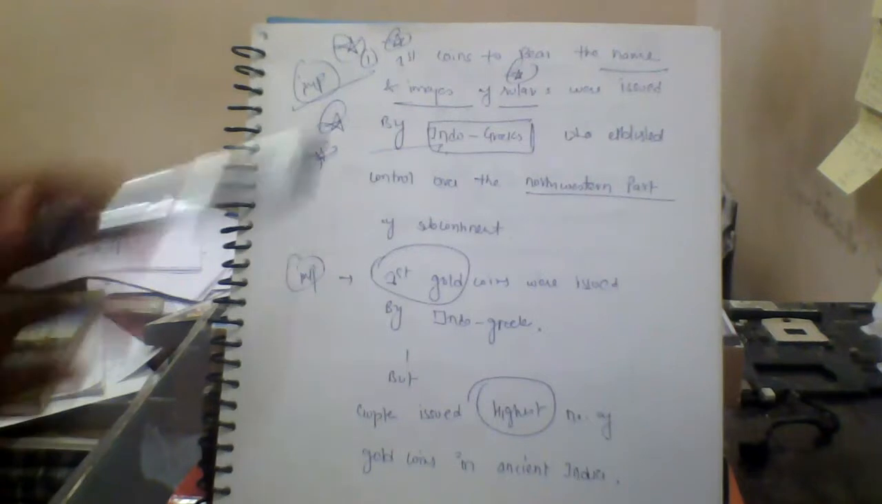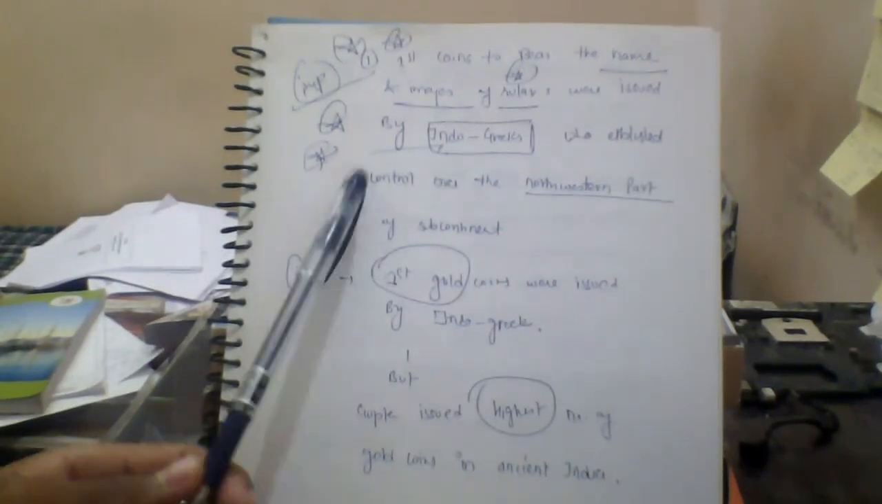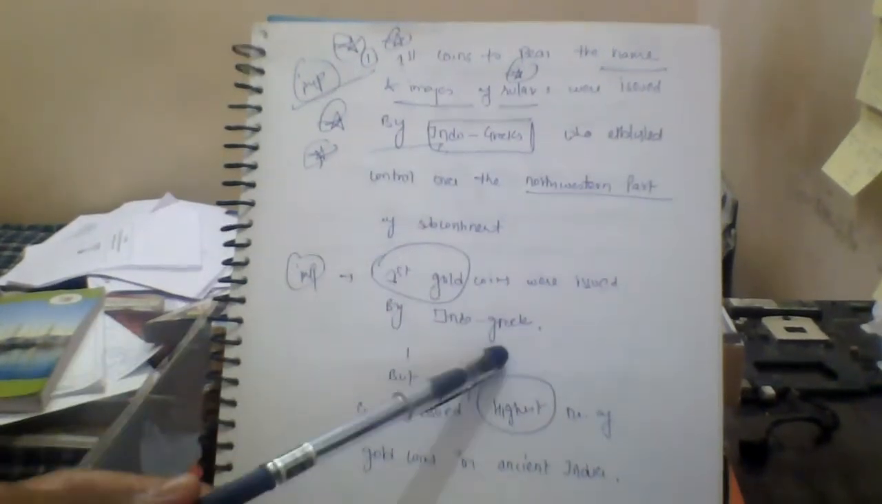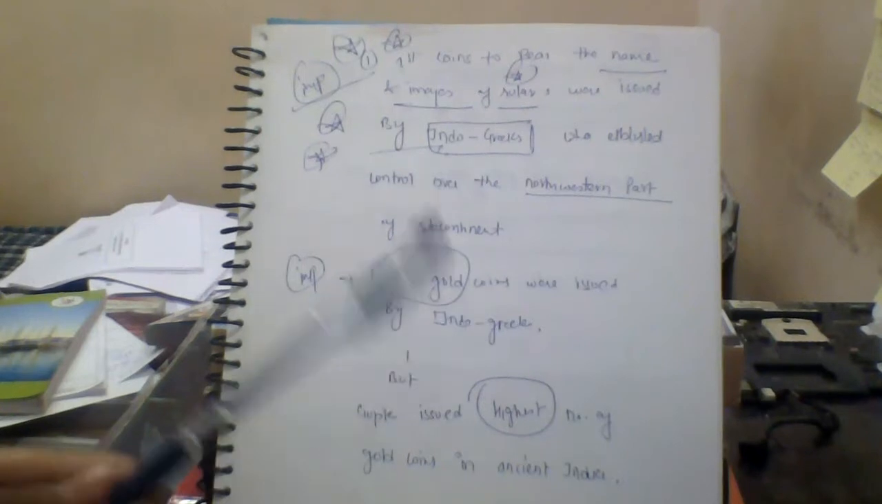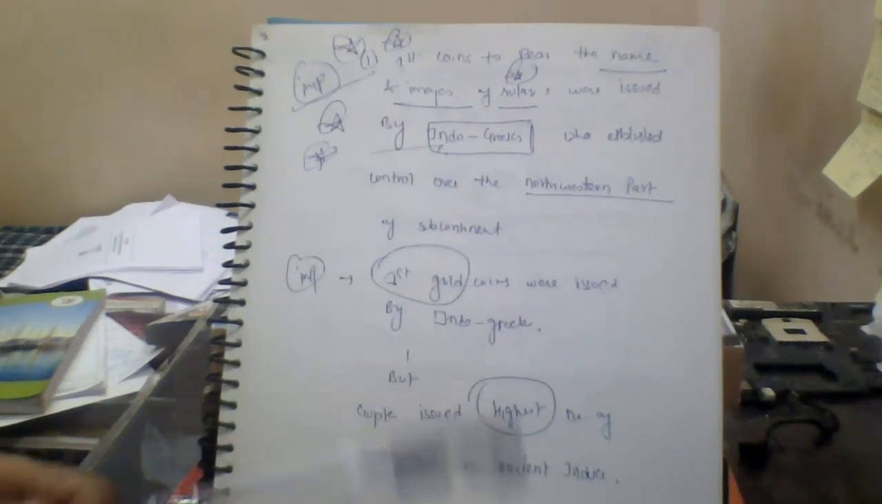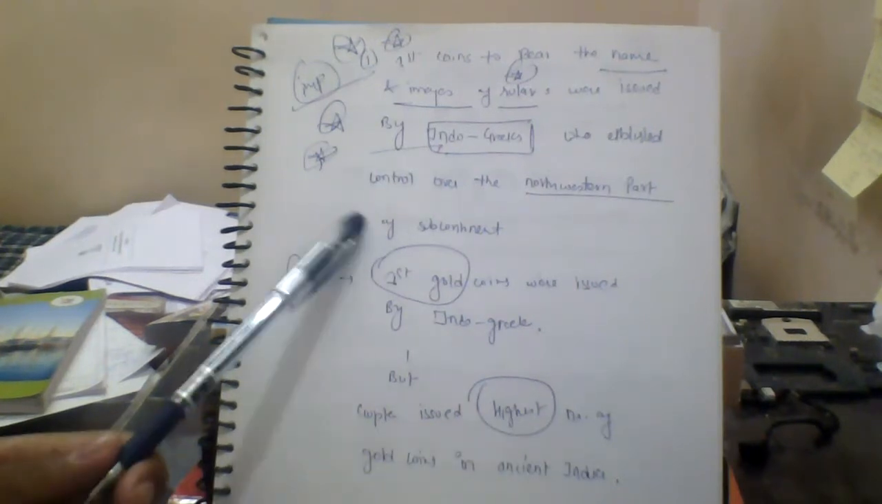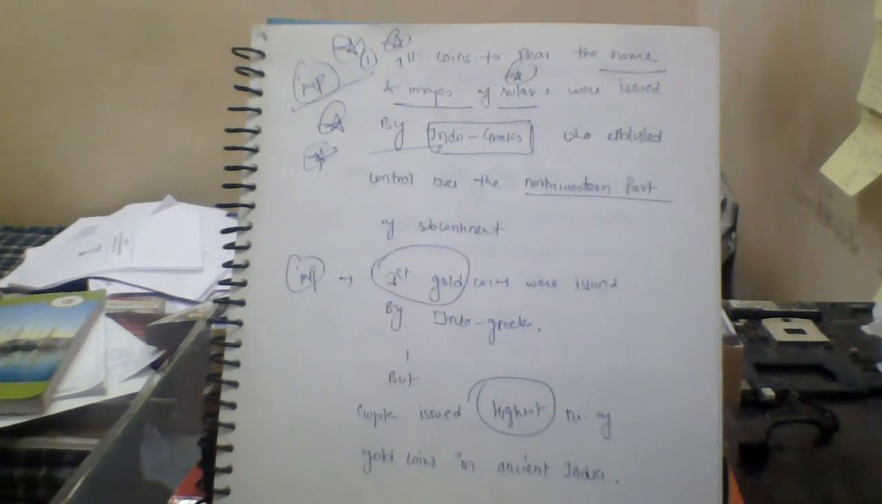Now, this is also an important statement: the first coins to bear the name and image of the ruler were issued by the Indo-Greeks, who established control over the northwestern part of the subcontinent. Earlier it wasn't like that. Earlier it was either legends or figures, but now they were issuing the ruler's face on it and everything.